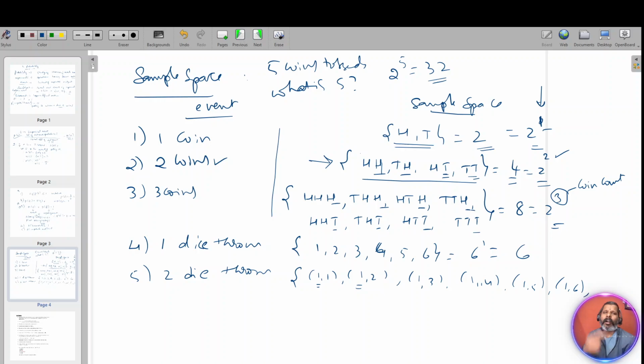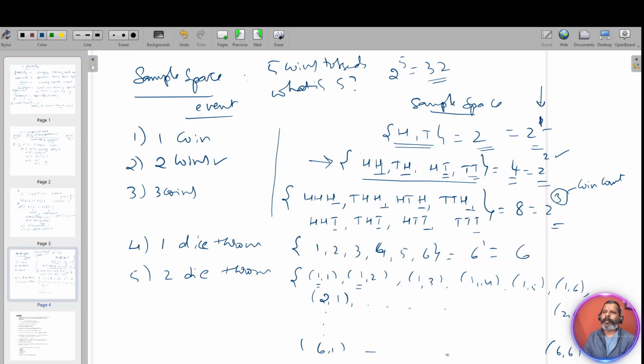On the first die, 1 is fixed and on the second die it can be 1, 2, 3, 4, 5, 6. Like that, next you fix 2 in the first die, and again it goes like that up to 2 comma 6. Like that it goes to 6 comma 1 and 6 comma 6.